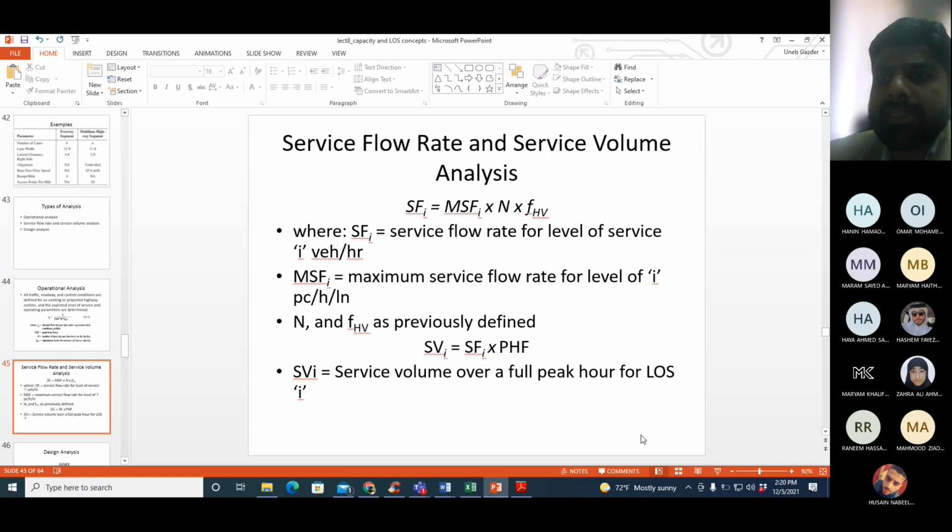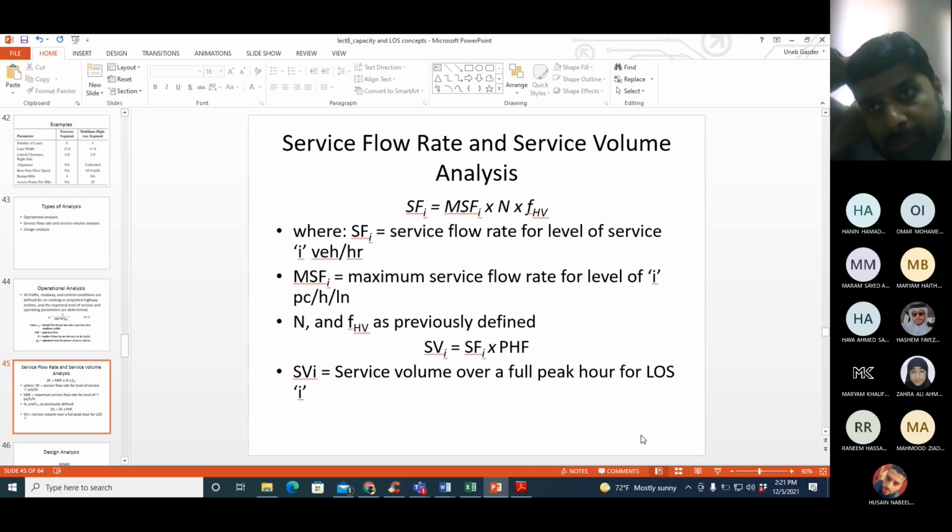Another type of analysis is service flow rate and service volume analysis. Service flow rate means the maximum flow rate you can have under a specific level of service. So you can see in the service flow rate equation, I'm using a subscript I. So I is basically the subscript assigned to the required or the targeted level of service. What level of service you require at the highway, what level of service you are targeting at the highway, that will be replaced with I. So I can be A, B, C, D, E.